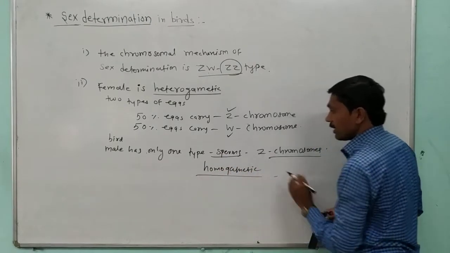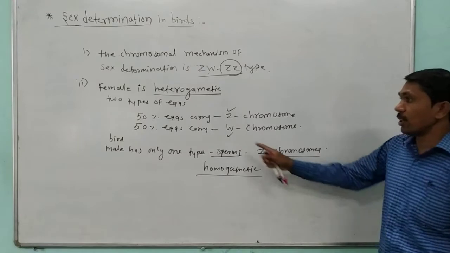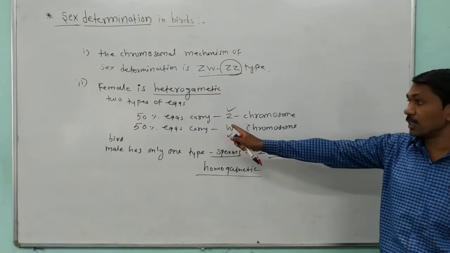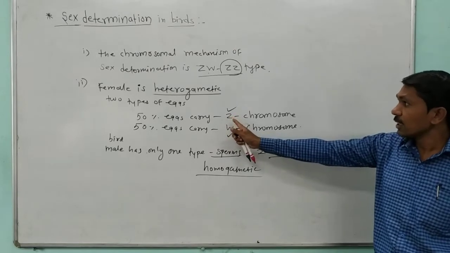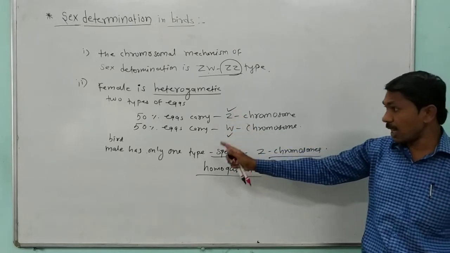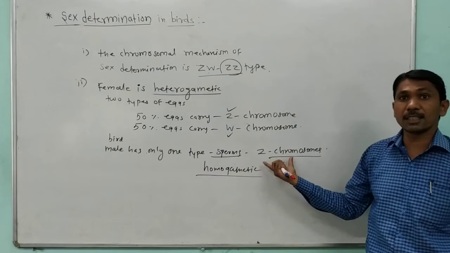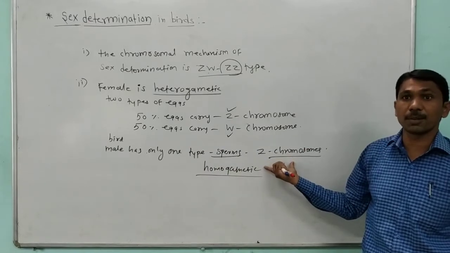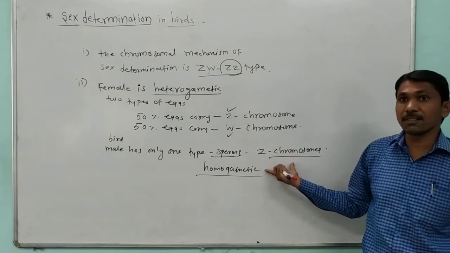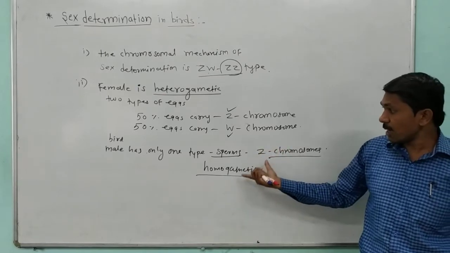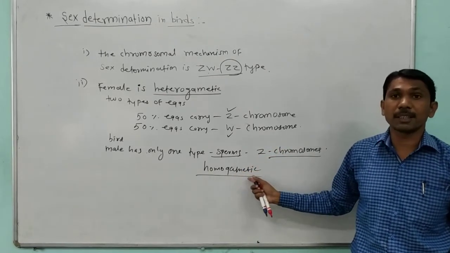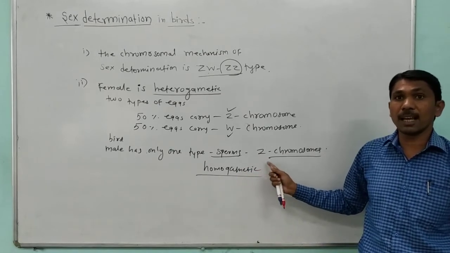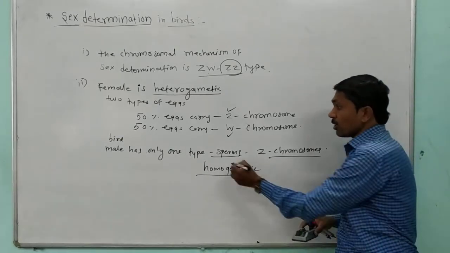So in the bird, the female is heterogametic because two types of chromosomes are produced, Z and W, and in the male only the Z type of chromosome is produced. In this way the male bird is homogametic, because only one type of sperm is produced.